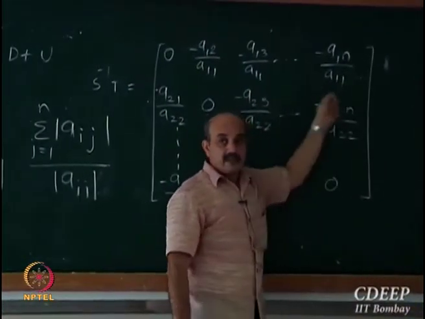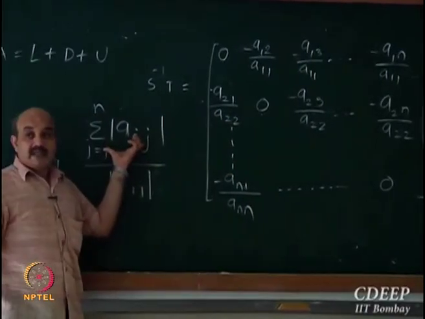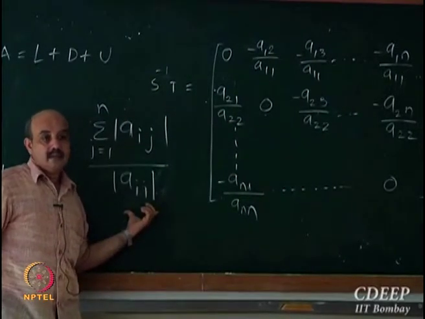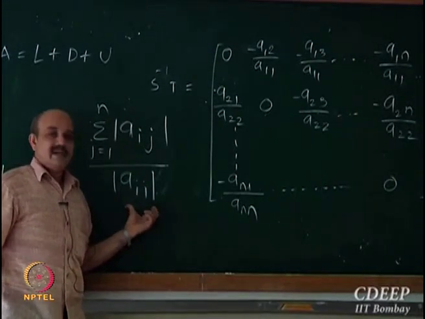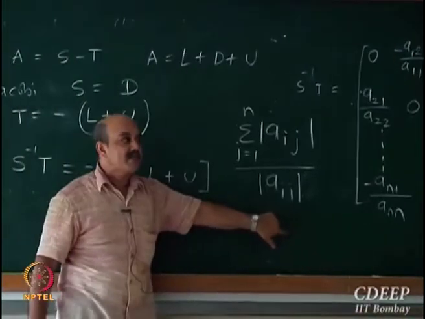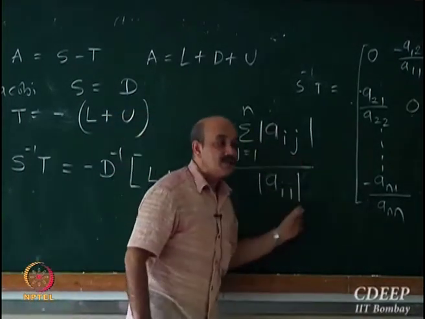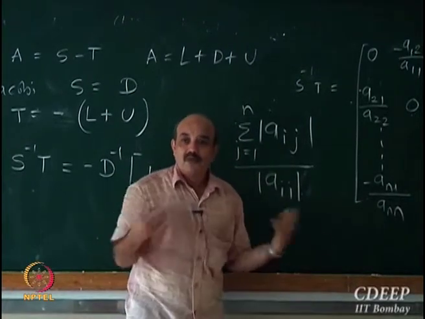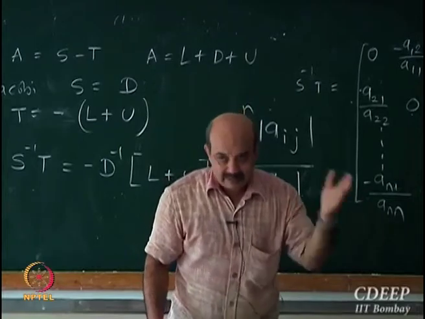But this is a diagonally dominant matrix, which means this sum is strictly less than a_ii. If this sum is strictly less than this, what does it mean? That all these ratios are strictly less than 1. What does it mean? The infinite norm is strictly less than 1.